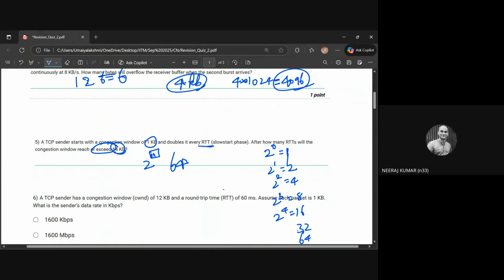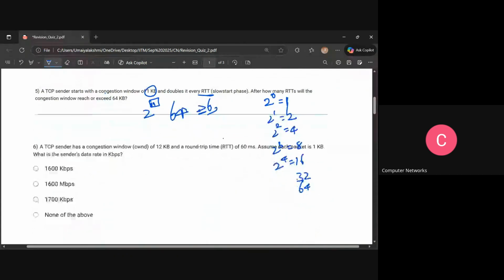So if it reaches also, that is fine. Then we'll get it as 6 or 7, right? Yeah, 6 is also correct. If exceed is only the condition, then it should be 7. Otherwise, it should be 6. If it is given as reach or exceed, means it has to be greater than or equal to 64, so 6 only. Okay, fine.